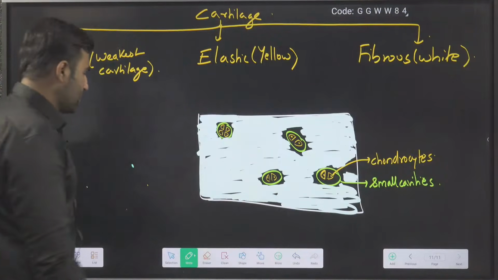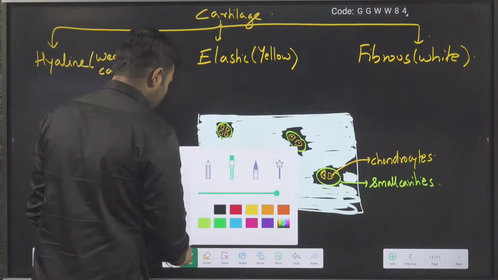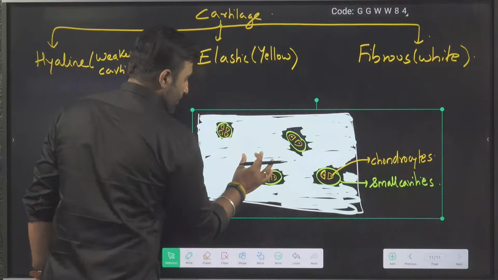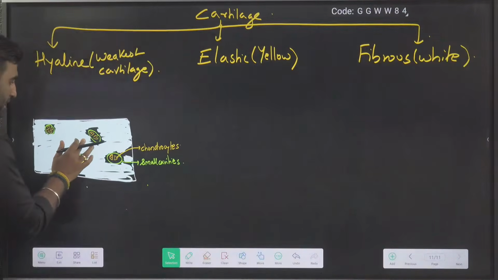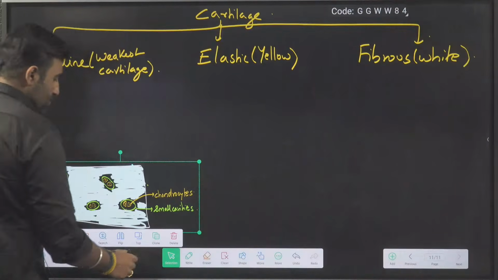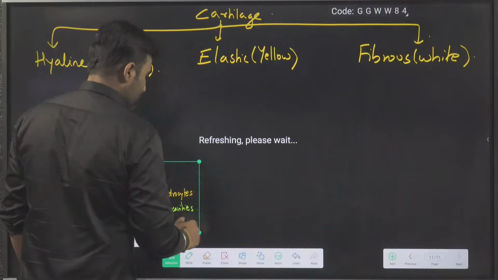So this is the matrix. What I'm going to do is, I will take this image, I will reduce it, and I will place it here. But I require the same image 3 times, so I will clone it.